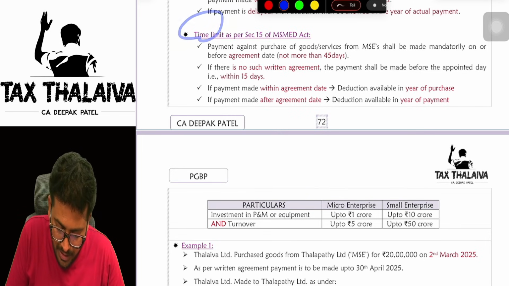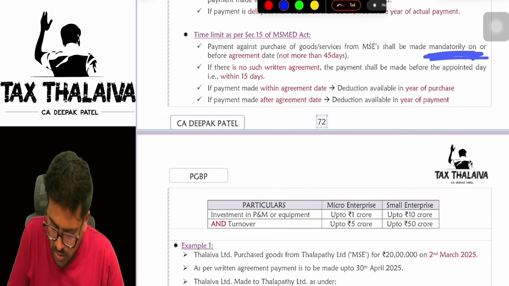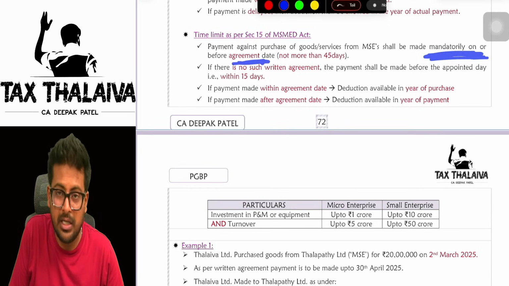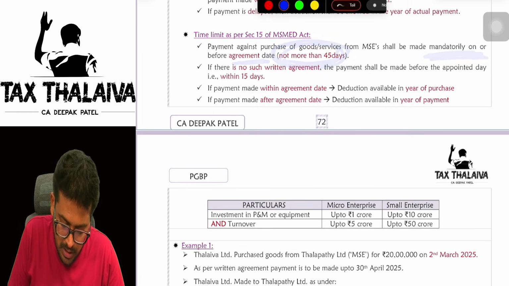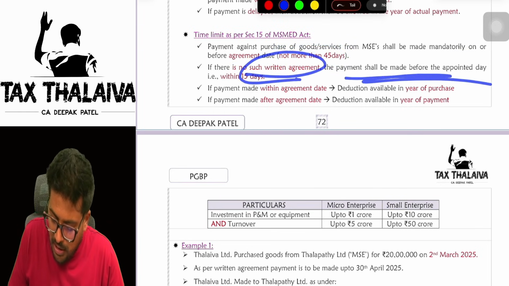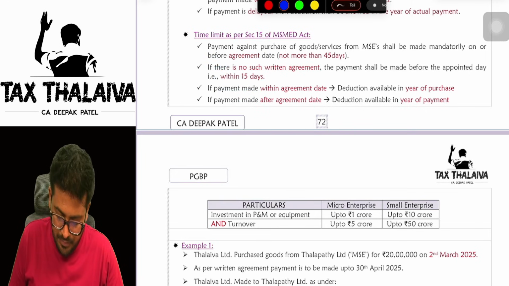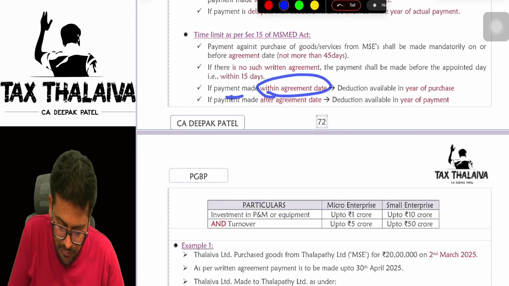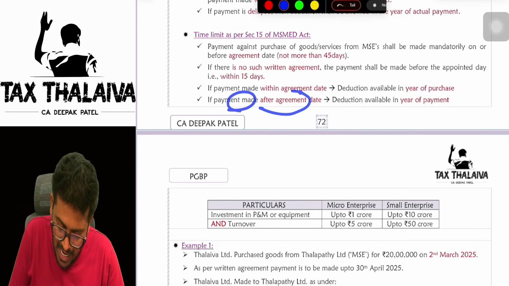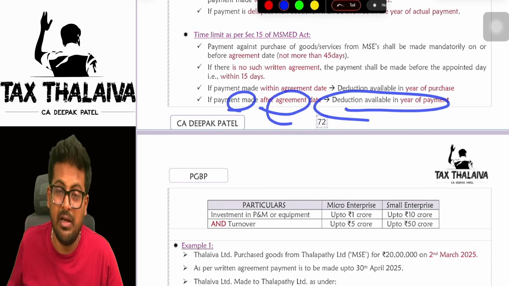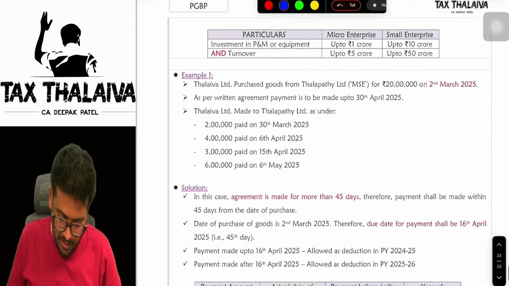Time limit: payment against the purchase of goods or services from an MSE shall be mandatory, boss, on or before the agreement date. The agreement date should not be more than 45 days. Got it? If there is no such agreement, then the payment shall be made within 15 days. If payment is made within the agreement date, deduction is available in the year of purchase. If payment is made after the agreement date, deduction is available in the year of payment. Sir, please explain, sir. Yeah, we will explain.